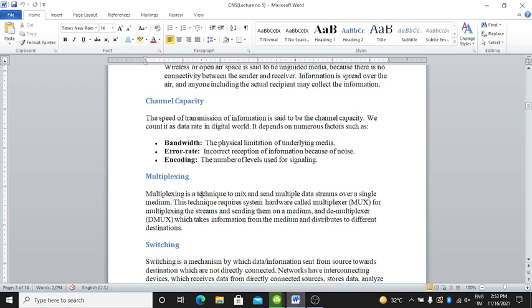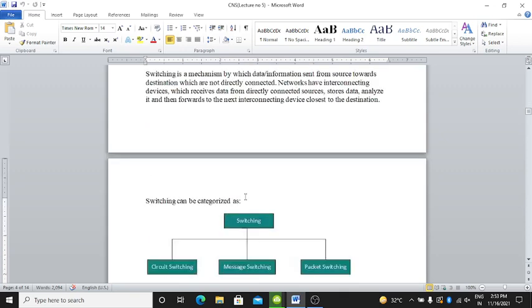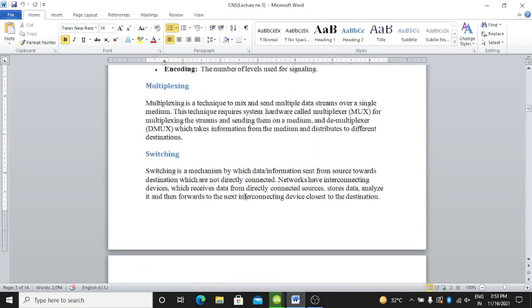In multiplexing, there is a multiplexer and a demultiplexer. By using multiplexing, we can mix and send multiple data streams over the medium, right? Using the demultiplexer, we take the information from the media and distribute it to different destinations. Okay, next is switching.